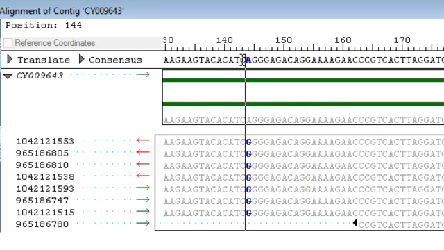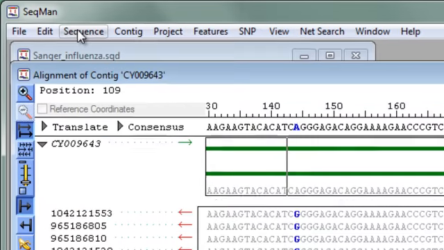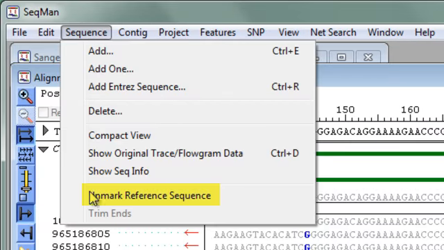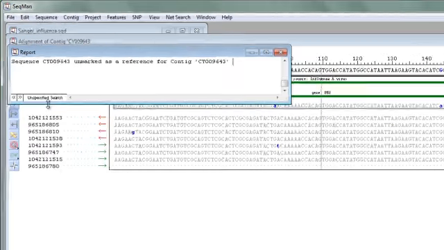If you want, you can recompute the consensus so that it will reflect the majority of base calls, treating the template or reference sequence with equal weight as an individual read. To do this, just select anywhere in the reference sequence, and then go to Sequence, Unmark Reference Sequence. And you'll see the report open saying the sequence was unmarked.